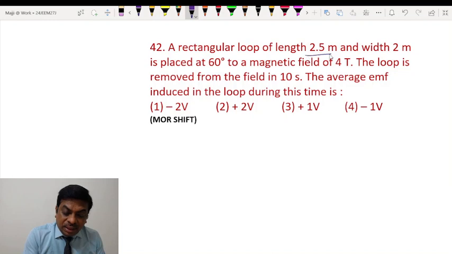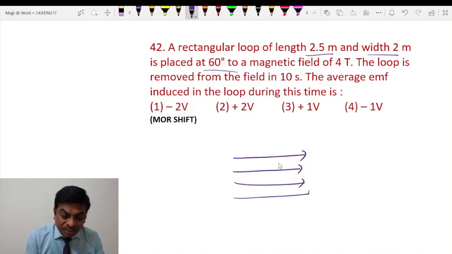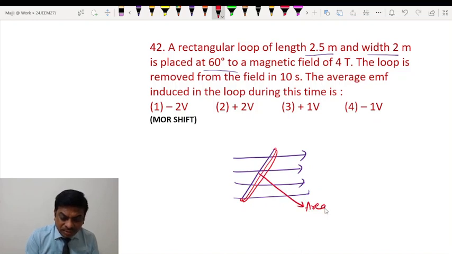So the length and breadth of the loop is given and it's placed at 60 degrees to the magnetic field. It's not very clear whether the plane is making 60 degrees or the area vector is making 60 degrees. Anyway, we'll assume that the area vector is making 60 degrees. Of course, only one turn is there, so no need to draw any turn. So this is the area vector.